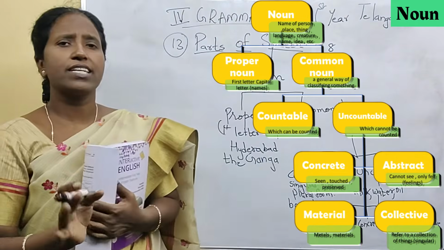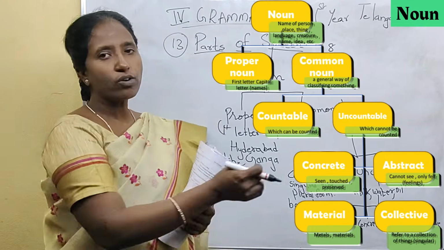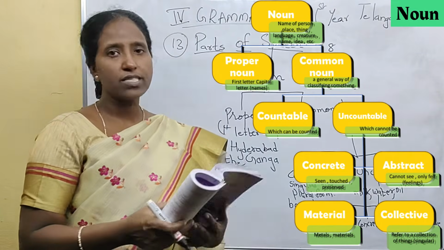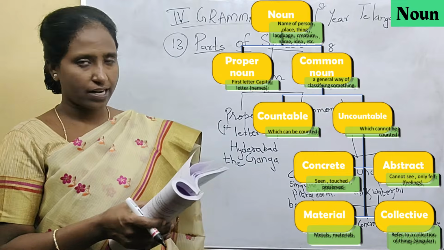These details are not asked in our exam, but as we are learning nouns, let us get to know what these are. Abstract noun means you cannot see it but you can feel it. That is called an abstract noun.